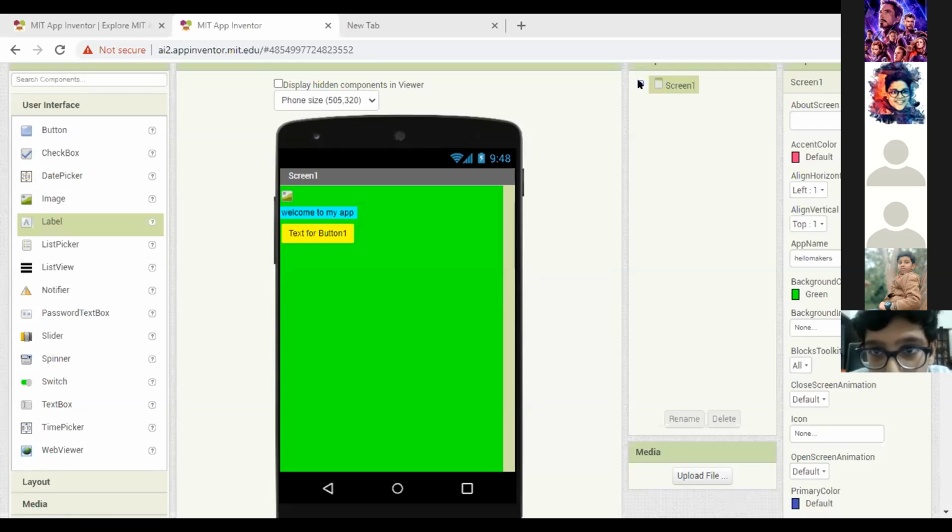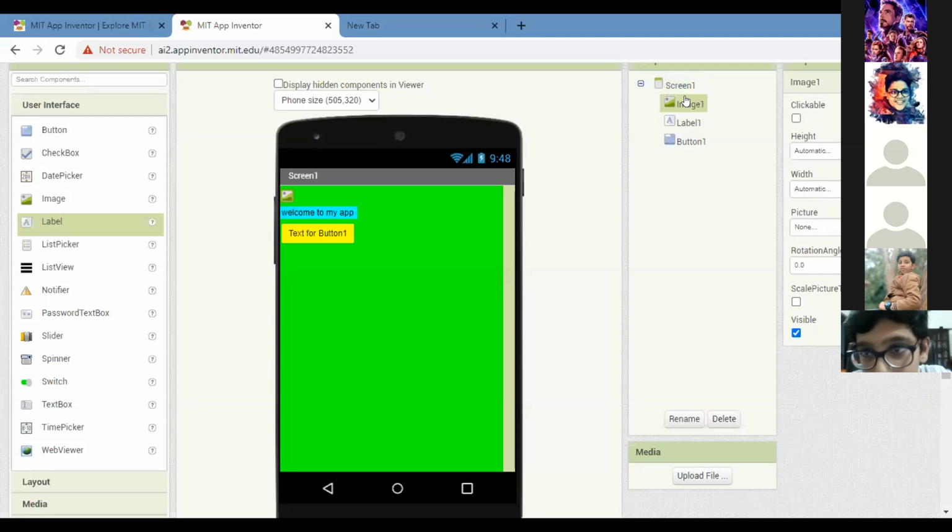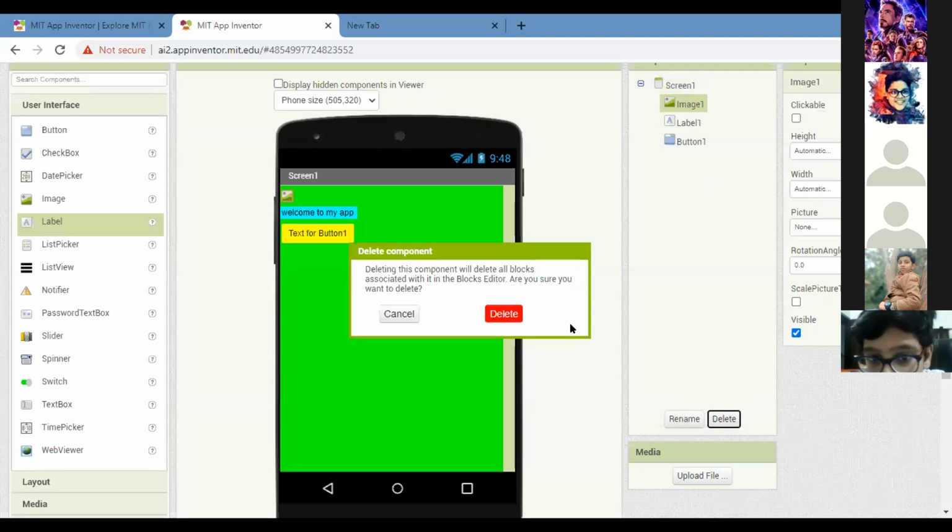Please click on that plus. Now all your components are coming. Now you can simply click on this image. We are not going to learn about the image component today. After clicking on image, click on delete at the last, Daksh, and delete this component. We are not going to learn about this today.